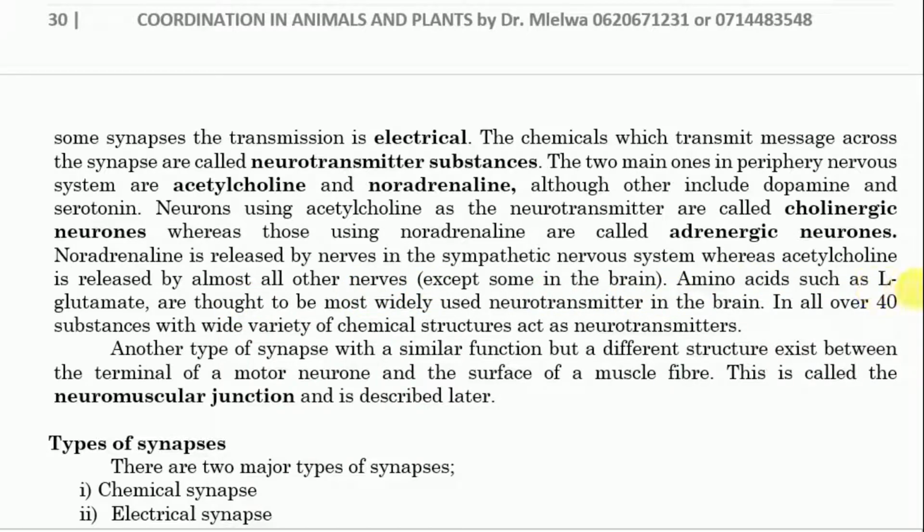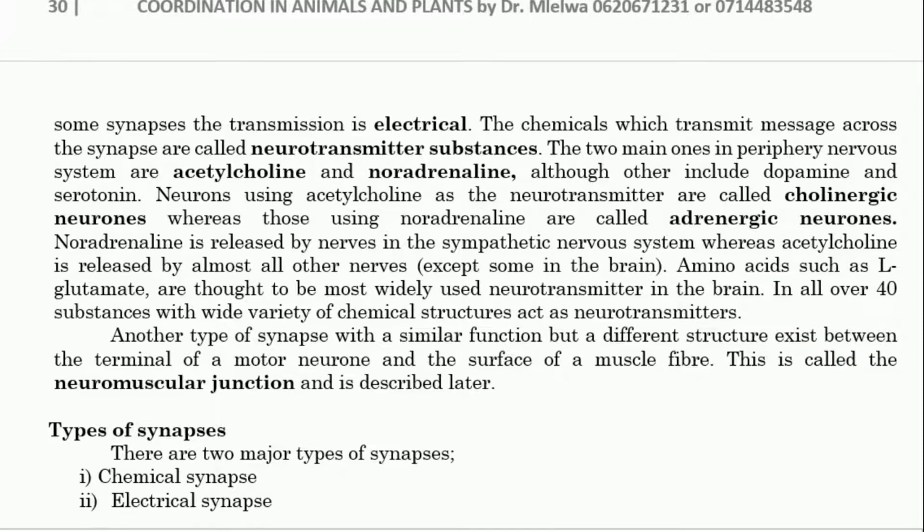Amino acids such as L-glutamate are thought to be the most widely used neurotransmitters in the brain. So in all we have over 40 substances which are used as neurotransmitters, lakini actually ni kwamba tunazungumza sasa hizo mbili, acetylcholine and noradrenaline. Au tunazungumza some of the neurotransmitters such as dopamine, serotonin, or gamma-aminobutyric acid, which is called GABA.